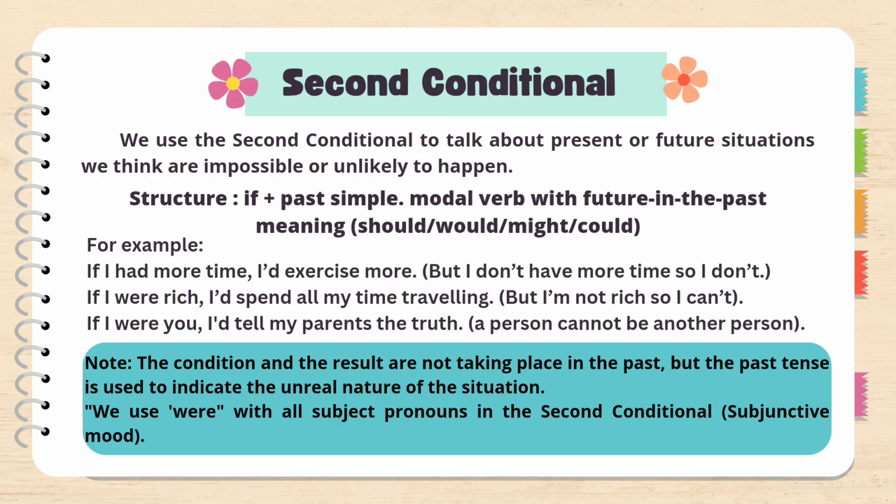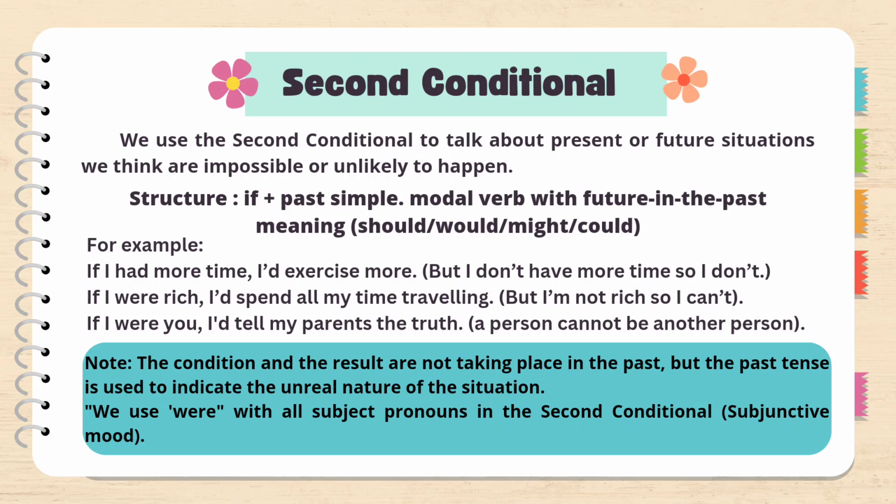Second conditional. We use the second conditional to talk about present or future situations we think are impossible or unlikely to happen. Structure is if plus past simple, and a modal verb with future in the past meaning: should, would, might or could. Examples: if I had more time, I would exercise more. But I don't have more time, so I don't. If I were rich, I would spend all my time traveling. But I am not rich, so I cannot.